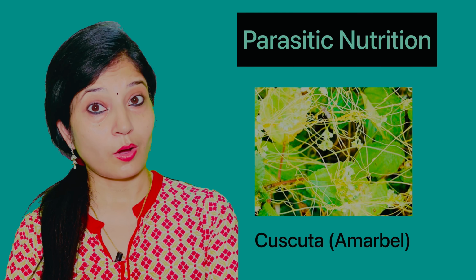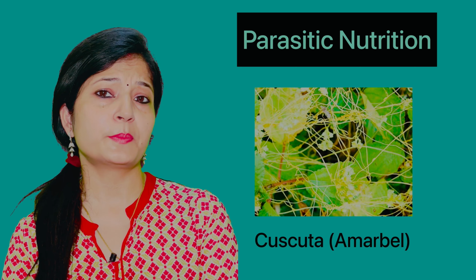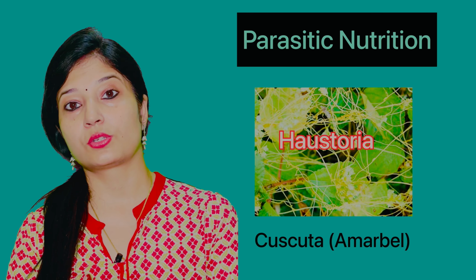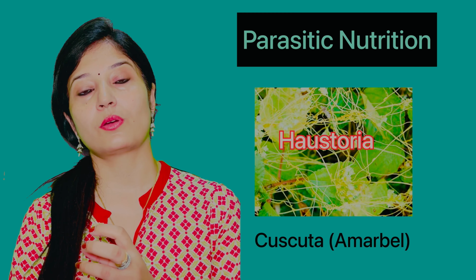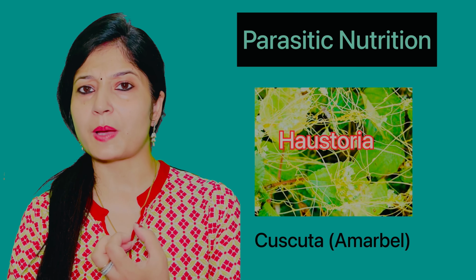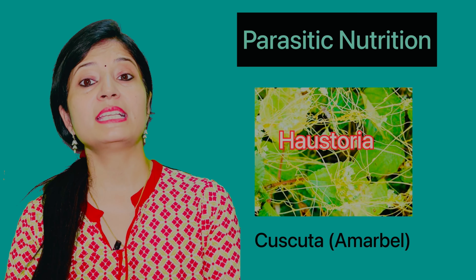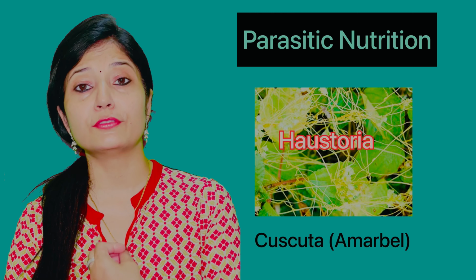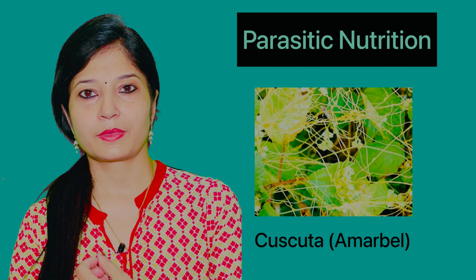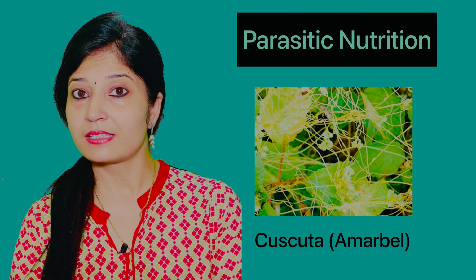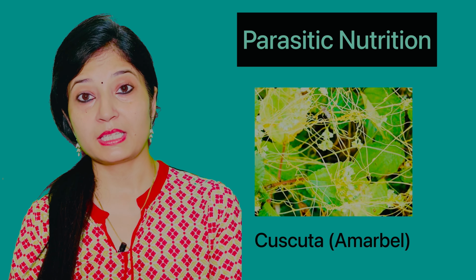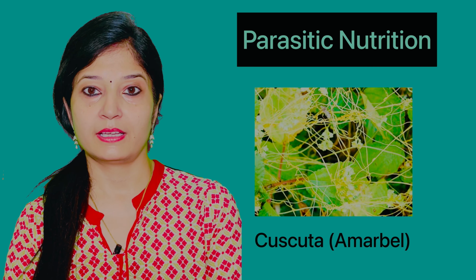This amarbel, or cuscuta, has a special type of structure known as haustoria. These haustoria pierce into the tree on which it climbs. So why does it pierce? It pierces so that it can take out the ready-made food, the nutrients, from the tree on which it climbs. By doing this, it deprives the tree of nutrients, but it fulfills its own desire.